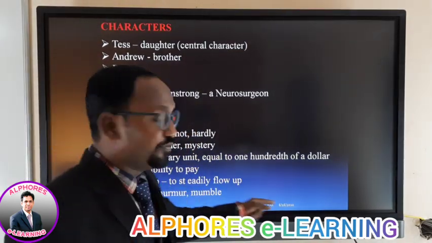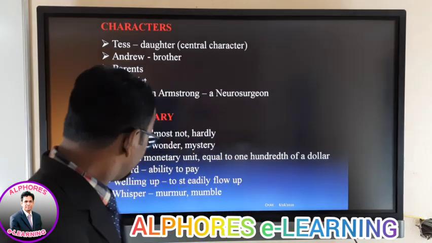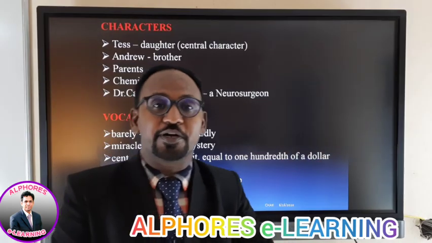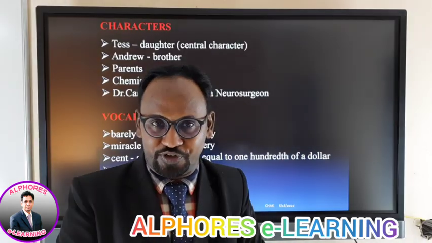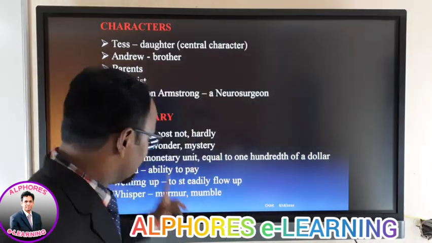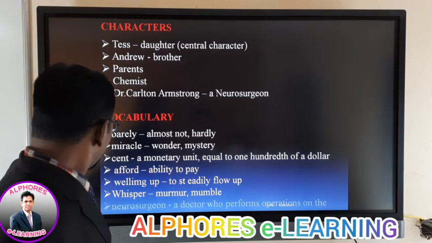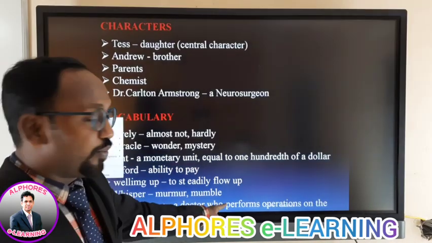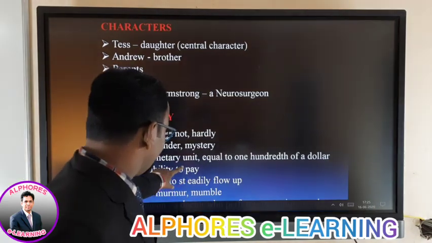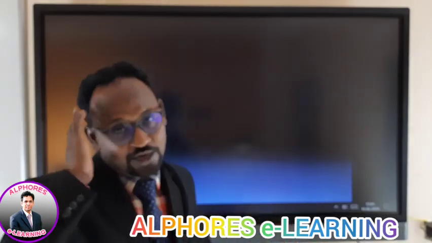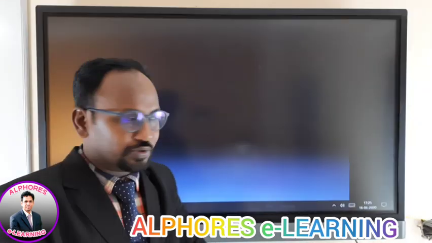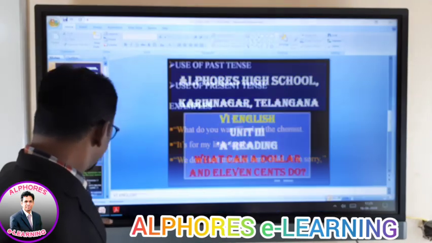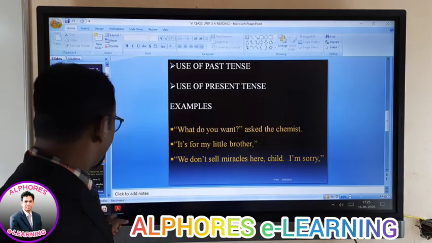Volume, to steadily flow up or move up. Whisper, murmur and mumble. The word whisper was used in the earlier chapters also, if you remember. Okay, right? So let's go back. We also have one more word, neurosurgeon, the one who performs operations related to brain injuries or so. So I'm coming back now, my dear students, to our chapter here.